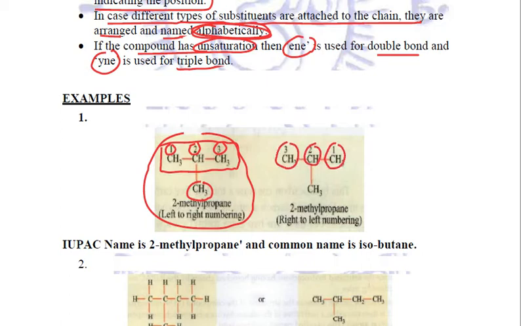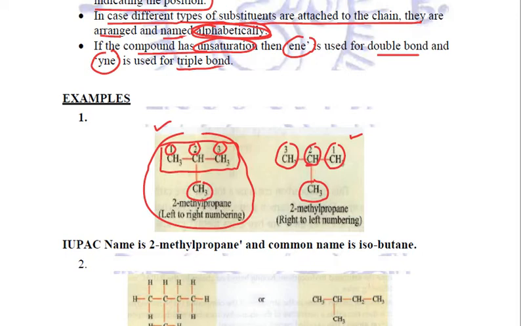Now we need to relate that this methyl group is attached to this carbon. What is the lowest possible number for the carbon to which this methyl group is attached? In both cases, whether we start the numbering from the left hand corner or the right hand corner, the number coincidentally comes to be the same, that is 2.